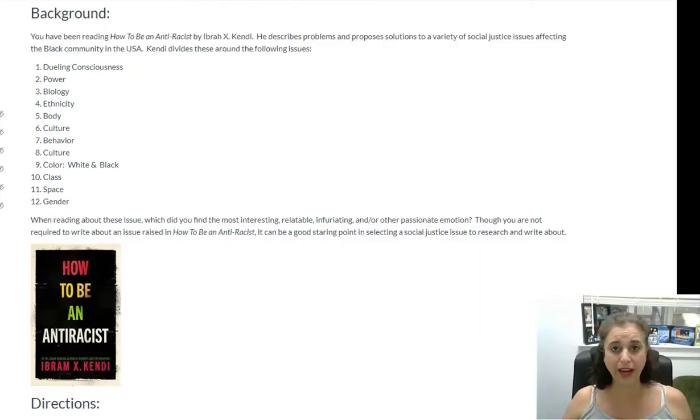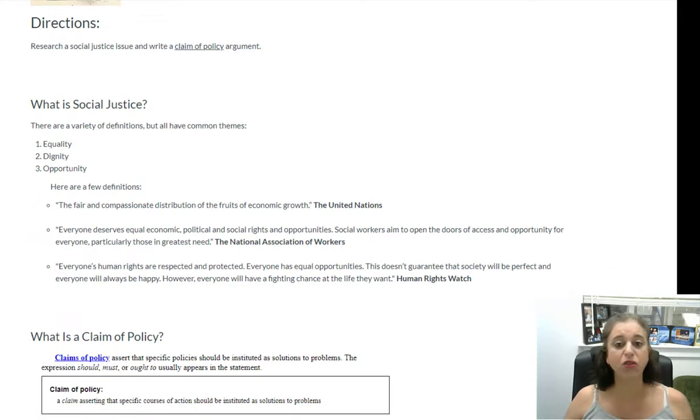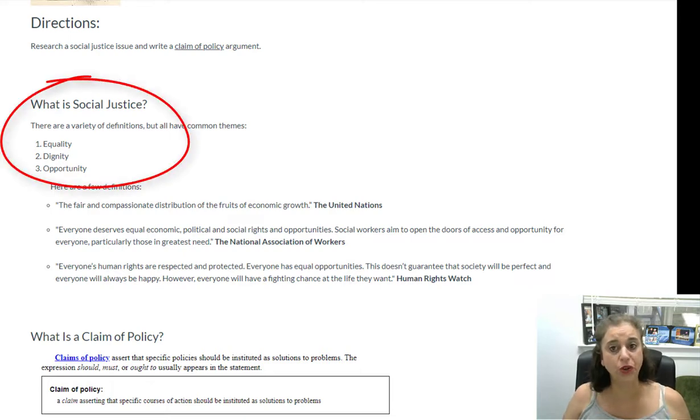You are not required to use the book How to Be an Anti-Racist as one of your resources, but it would be helpful. I give you some brief information on what is social justice. There are various definitions, but three common themes are equality, dignity, and opportunity.